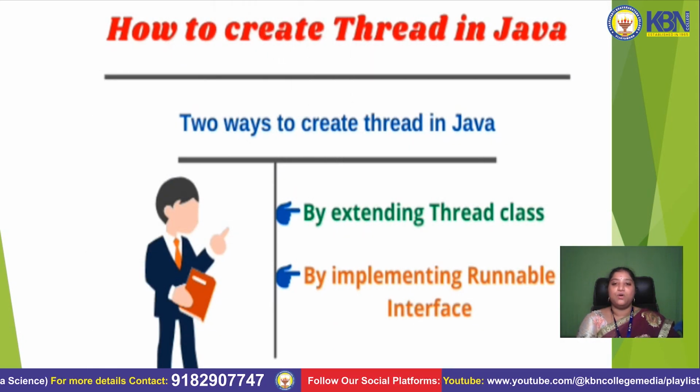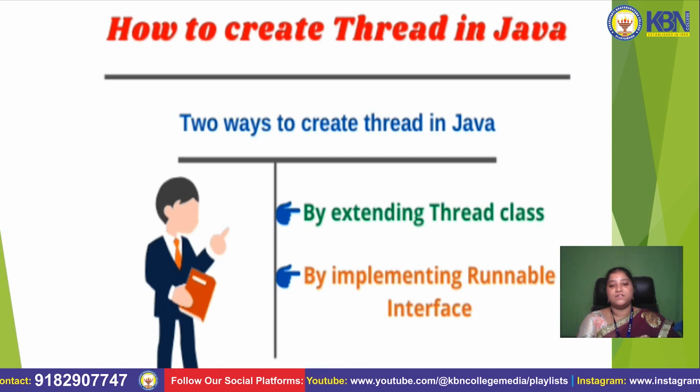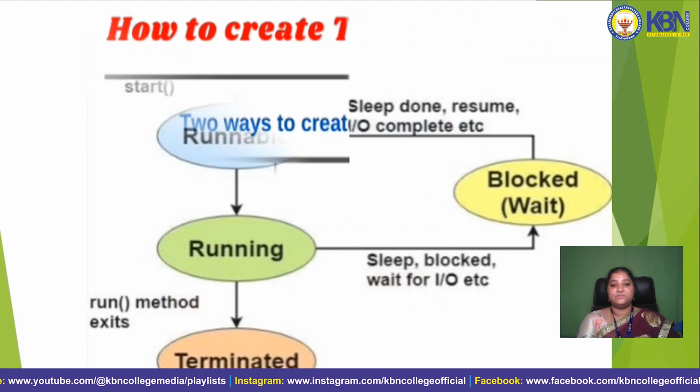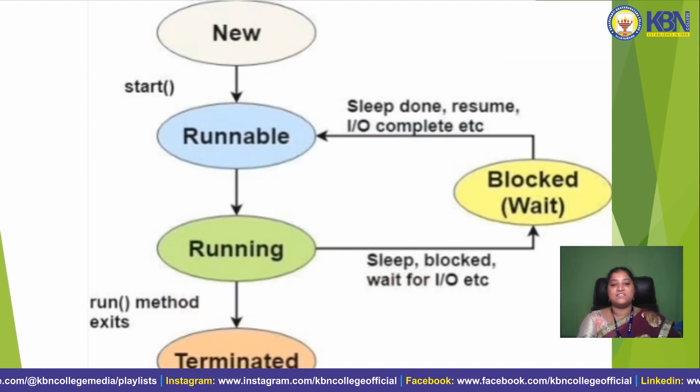Now discuss about how to create a thread in Java. There are 2 ways to create a thread in Java, that is extending the Thread class or implementing the Runnable interface. Firstly we will discuss extending a Thread class. In this we can use new state, runnable state, running state, terminated state and blocked state. These are the thread life cycles.